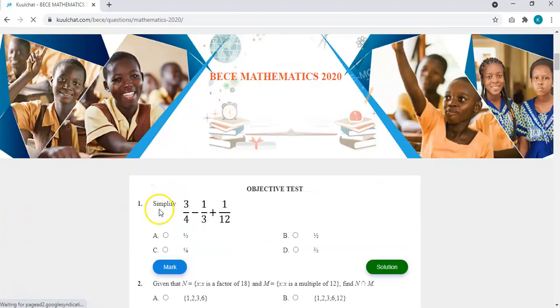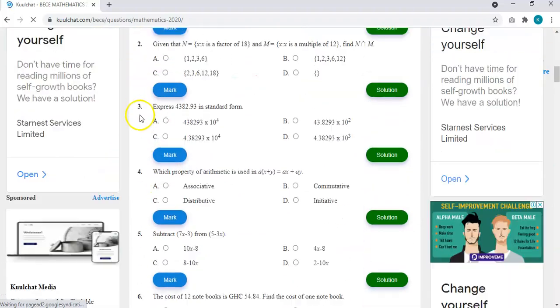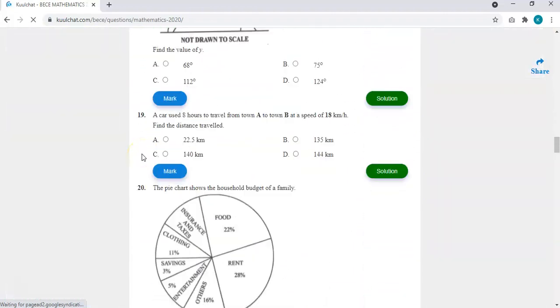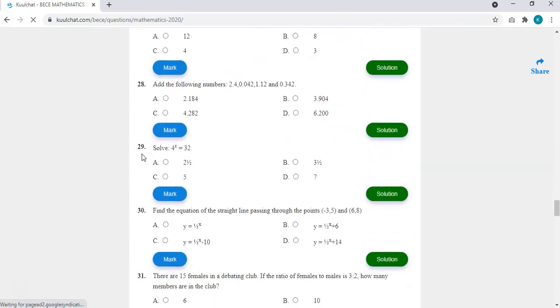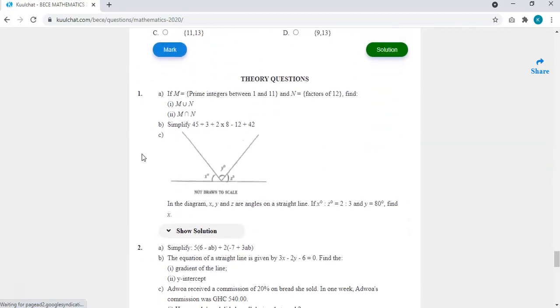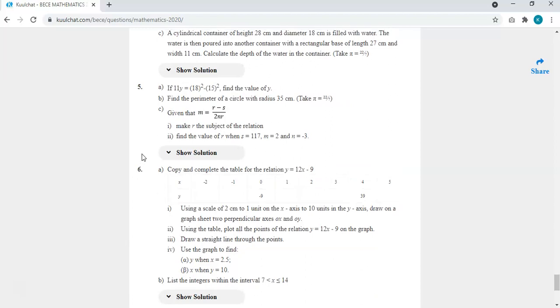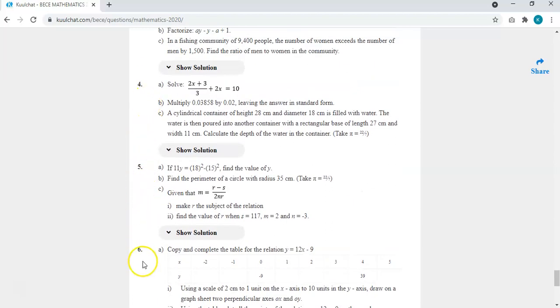So this part covers, we've done from question 1 up to section B, question 3. So I'm moving to question 4 up to question 6. That's what we are going to talk about in this video. Okay, so the question says solve (2x plus 3) over 3, plus 2x, is equal to 10.